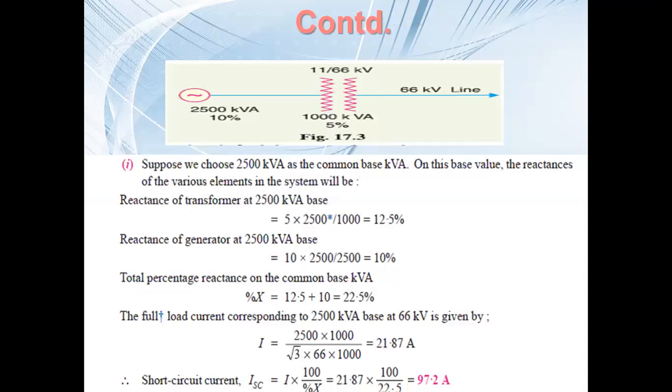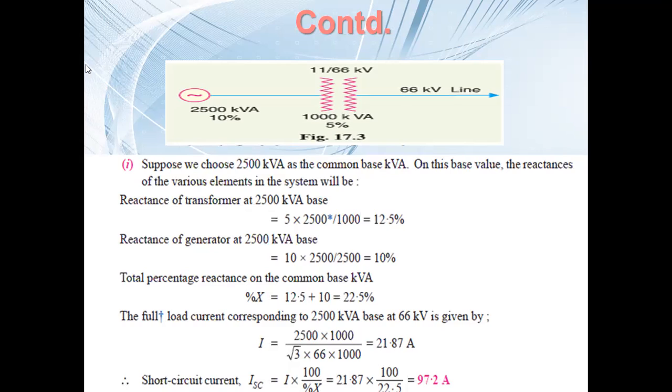Now we'll take one example. From that example, it will be clear. Let us see, there is a generator of 2500 kVA and its percentage reactance is given as 10%. Then we have a transformer of 1000 kVA and its percentage reactance is 5%. It is an 11 kV by 66 kV transformer. After that, we have a 66 kV line. Now we are going to calculate the short circuit current of this particular system.